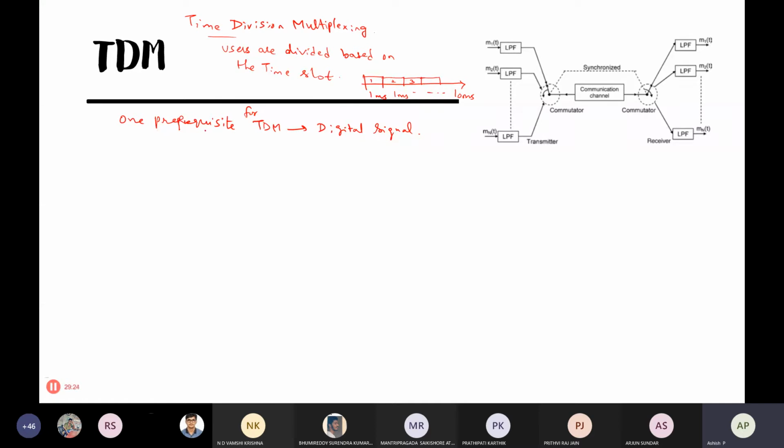So how is the thing taking place here? Once you say digital signal, you know how to get a digital signal. This is the speech or voice which we are speaking, m of t. Pass it through sampling, quantization and encoding blocks, and you get bits here. Once you get these bits, this is a digital signal. Of course there are many variations. Codecs are there, and they try to compress the signal, or they try to add some scrambling or interleaving.